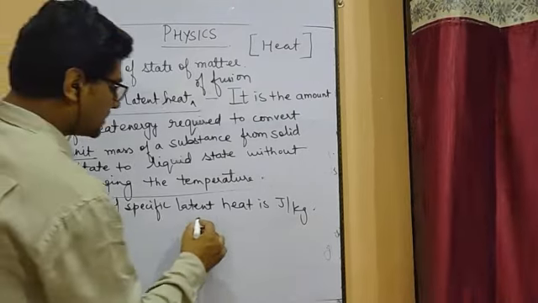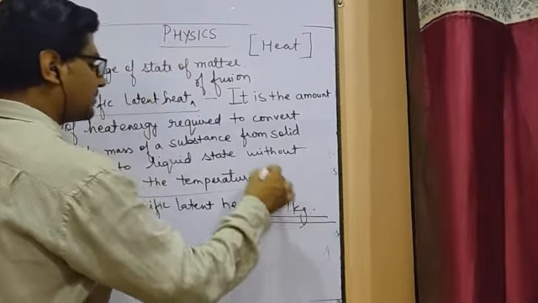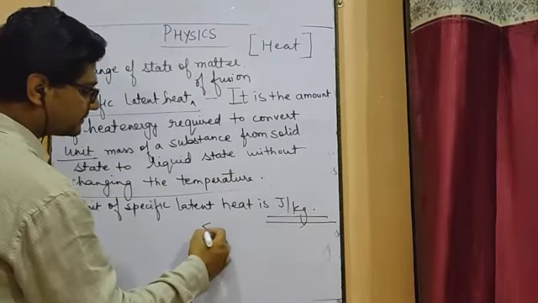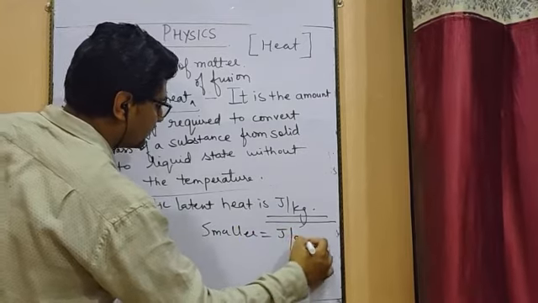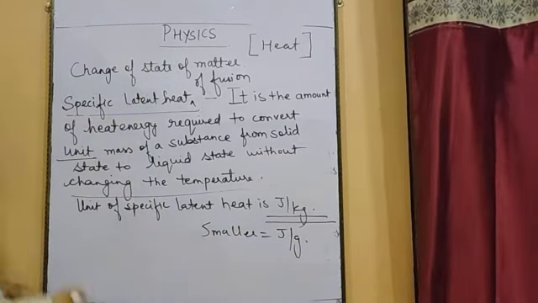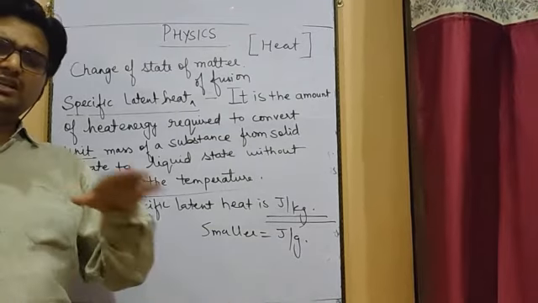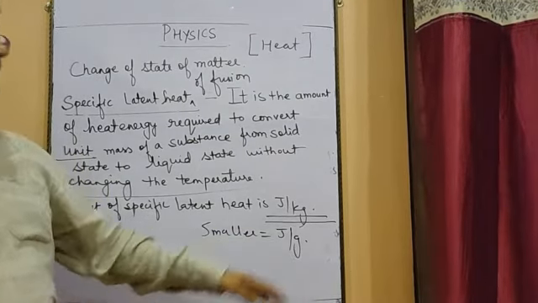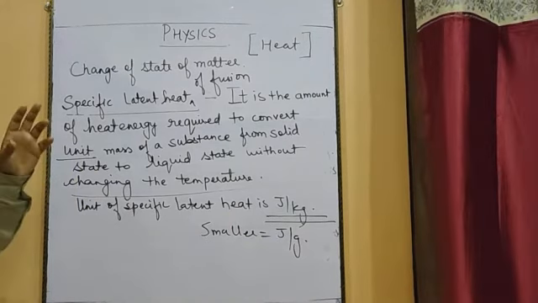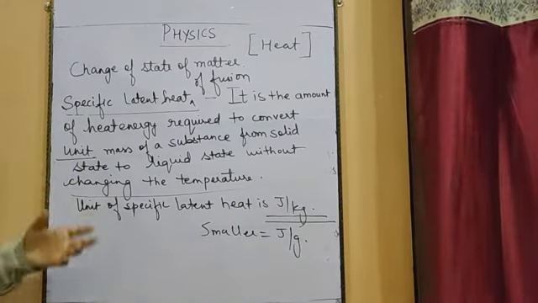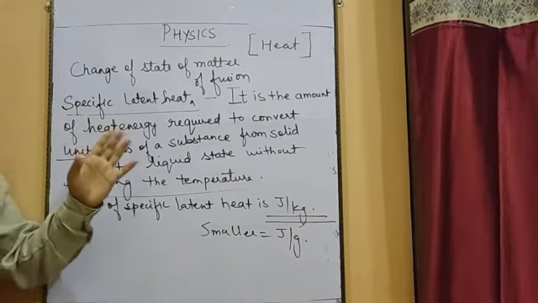The unit for specific latent heat is joules per kg, meaning for every kg, how many joules. The smaller unit is joule per gram. If you take 1 gram of ice and want to convert it into water, you will require a smaller amount of energy, and that becomes joule per gram. So this is the unit and this is the specific latent heat, the energy which is required. You have to learn this, that is specific latent heat of fusion.